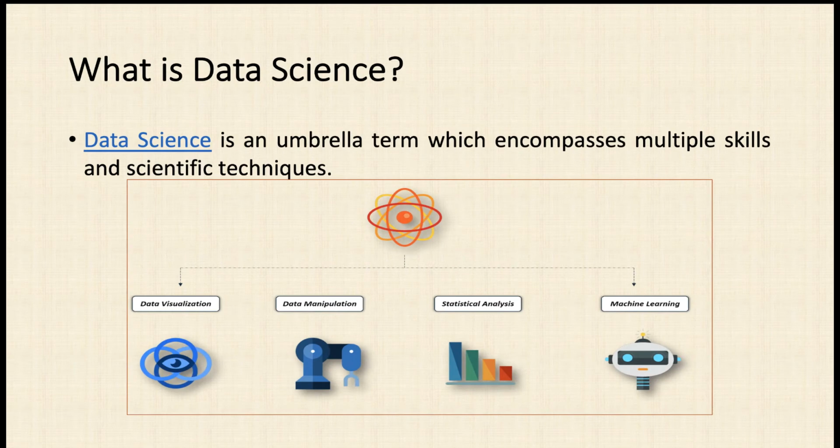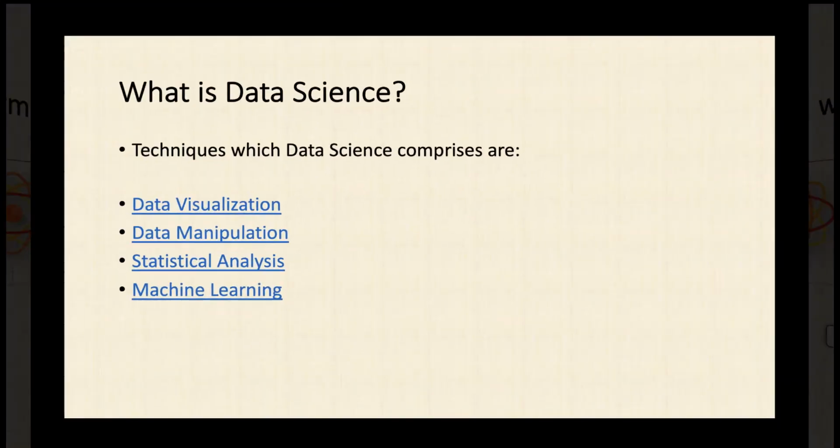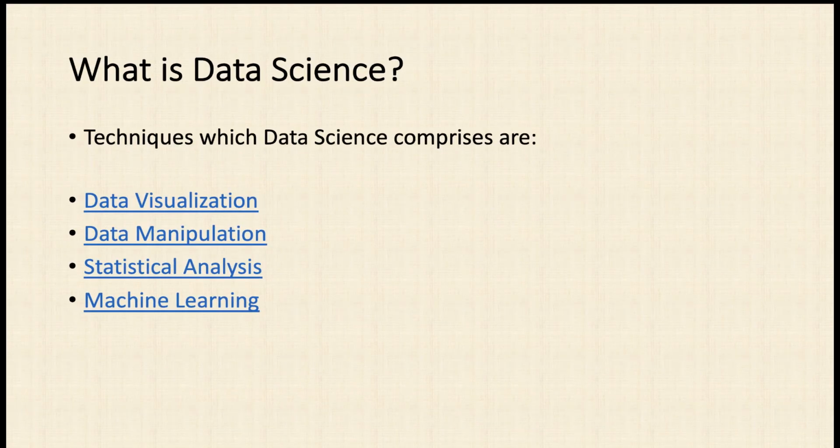After that, data science is an umbrella term which encompasses multiple skills and scientific skills, right? So if you talk about data science, then you must have knowledge of data visualization, data manipulation, statistical analysis, and machine learning. Let's understand each and every term one by one, that is, these particular techniques that data science comprises.